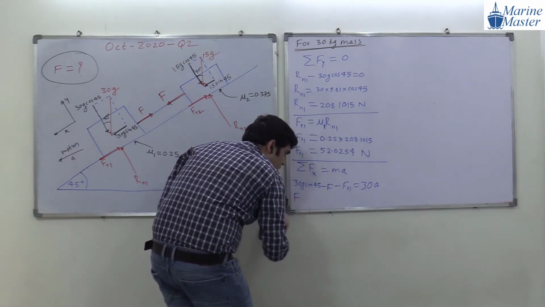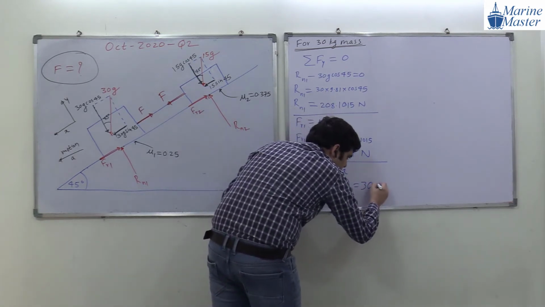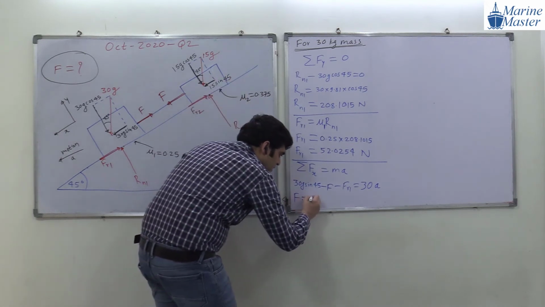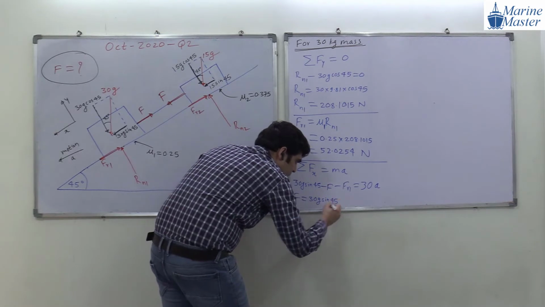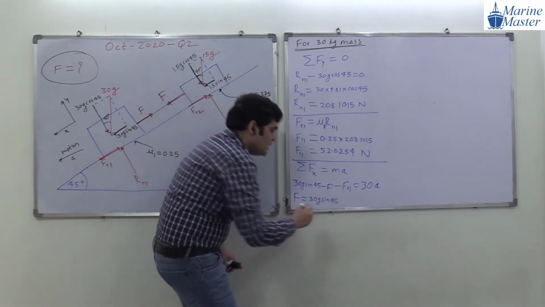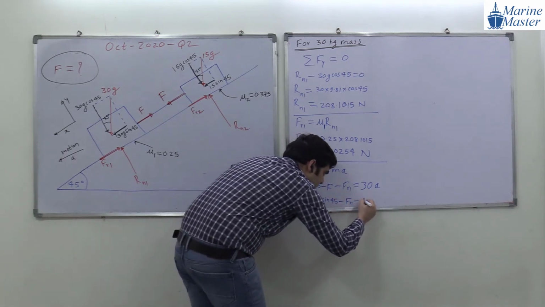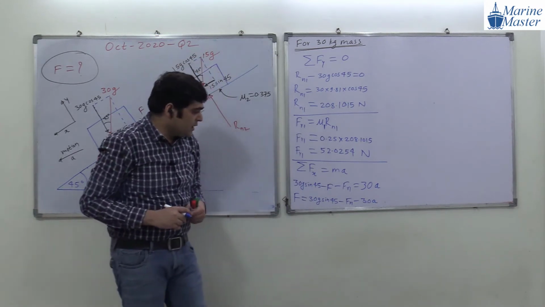So F will be equal to what, guys? What will be F? Okay, F will be equal to 30g sin 45. I have shifted this F to this side, minus Fr1, minus 30a. Check it, guys. If there is any mistake from my side, please let me know. Is it okay?